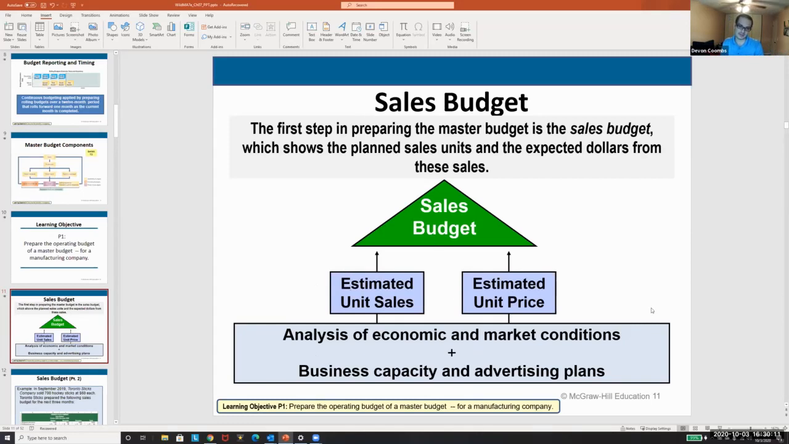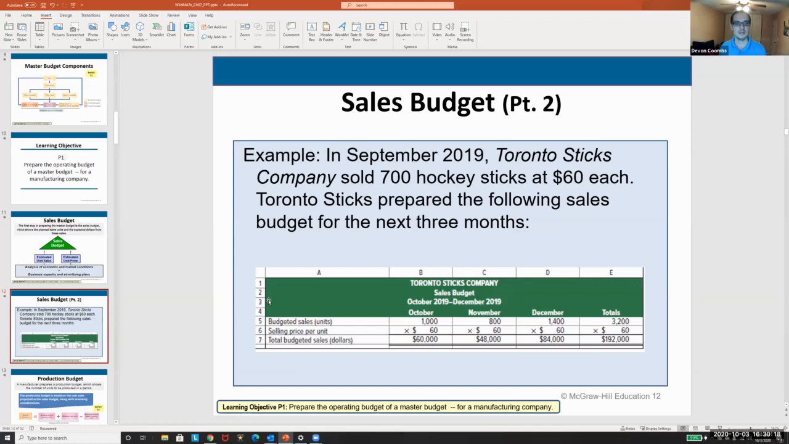And what we have to do is take an analysis of the economic conditions, the marketplace, as well as our business activity. But you'll be given all of that information, right? I'm just saying in real life, you'll have to estimate. But we'll be giving you the dollar amounts. We'll be giving you the budgeted sales. And you'll just have to determine the total budgeted sales dollars.